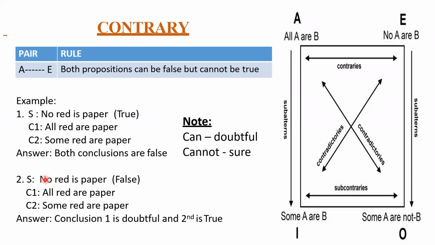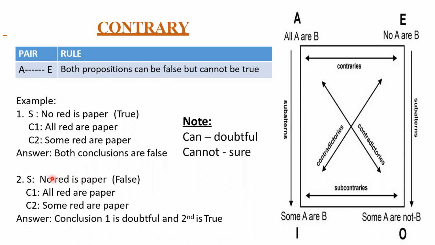In the same way, see the second one. No red is paper. Where is no? No is here. Next, all red are paper. Where is all? All is here. So both are contrary statements. As they're using false here, see the rule: both statements can be false. As they're using can, your answer should be doubtful. This I've told you when I explained the rule. As there is a can here, your answer should be doubtful. So conclusion number one, the answer is doubtful here.